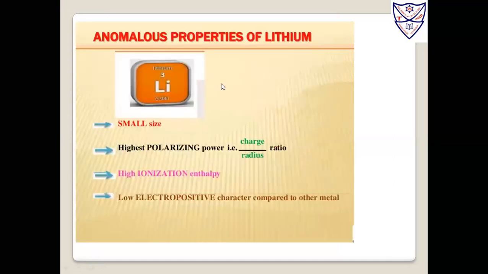Next one, some anomalous properties of lithium. Lithium has atomic number 3 and mass almost 7. It is small in size and has high polarizing power, which is the charge upon radius ratio. So it has a high ionization enthalpy and low electropositive character. Why is the electropositive character low compared to the other metals? Because it is less reactive in group 1. As you go down, the reactivity increases, and as reactivity increases, the electropositive character is higher because it donates the electron.